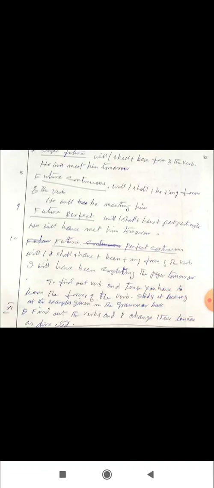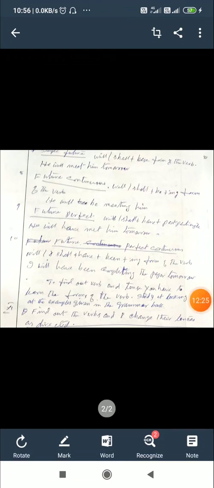For example, I am writing a letter. Writing itself is wrong, that is not the verb. I am writing is the verb. So be careful. Study this question this way.